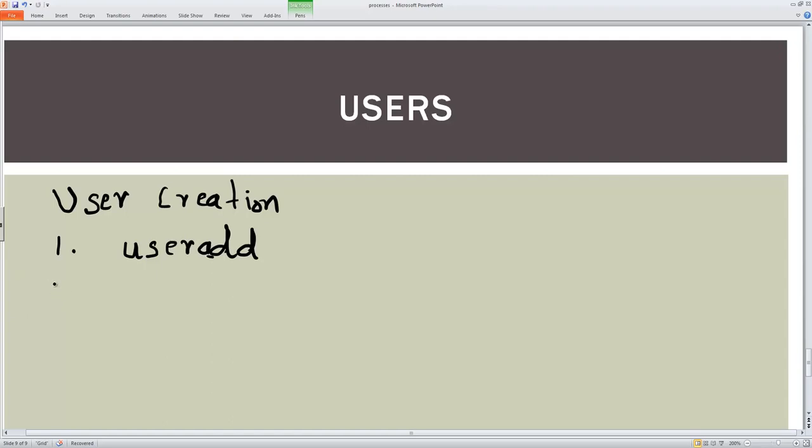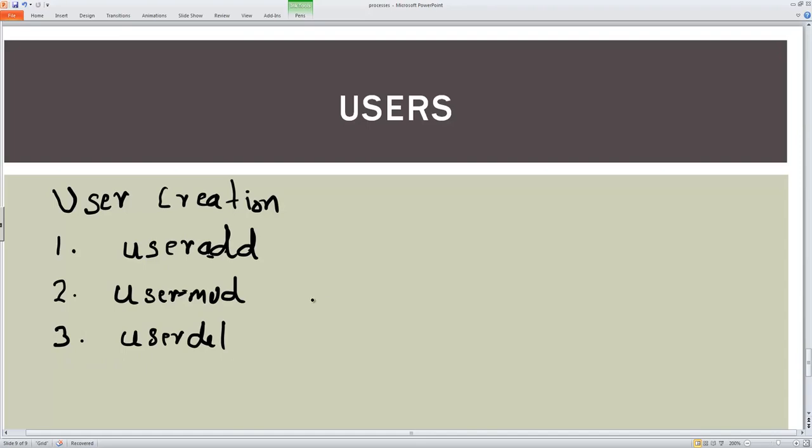Along with useradd, once the user is created, we may be interested in modifying the user. So we can say usermod. There could be a requirement that once the user leaves the company, you may be asked to delete the user. So userdel. This is a single word. Okay, so that is about the users.